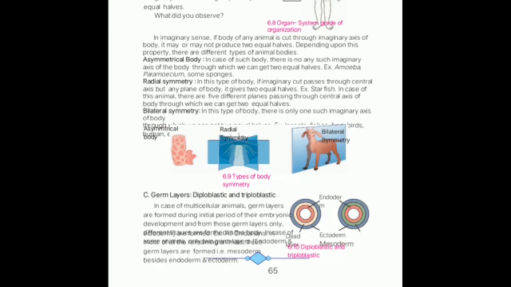Understood? Now first of all we have to understand what is germ layer. Now in case of multicellular organism or animal, germ layers are formed during initial periods of their embryonic development, and from those germ layers only, different tissues are formed in the body.